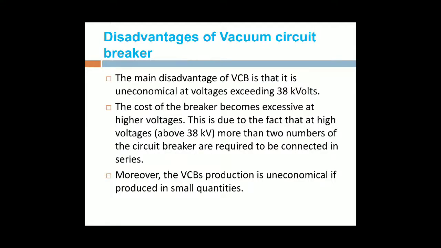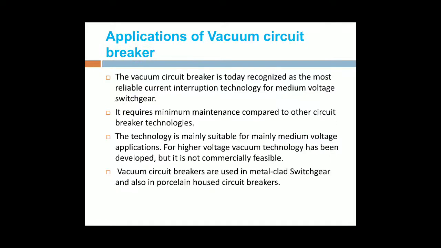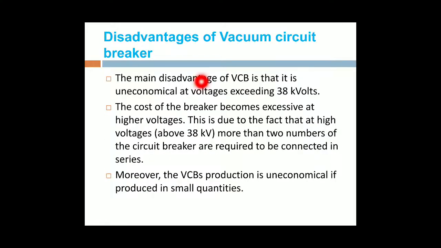Next, coming to the disadvantages of the vacuum circuit breaker. It is uneconomical at voltages exceeding 38 kilovolts. Above 38 kilovolts, using this vacuum circuit breaker is uneconomical.